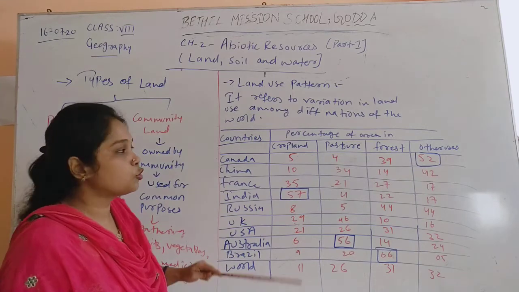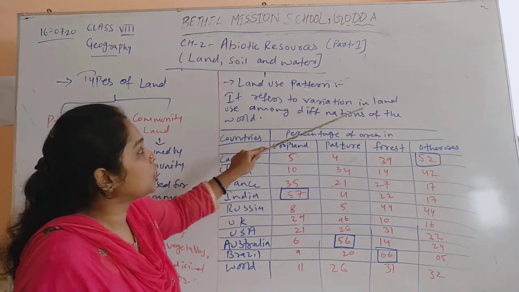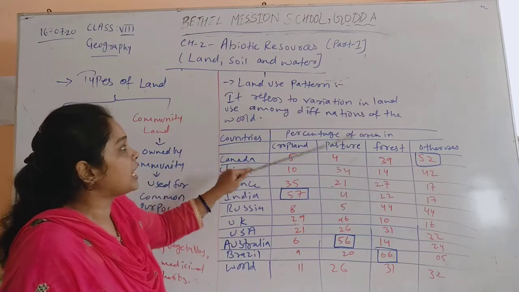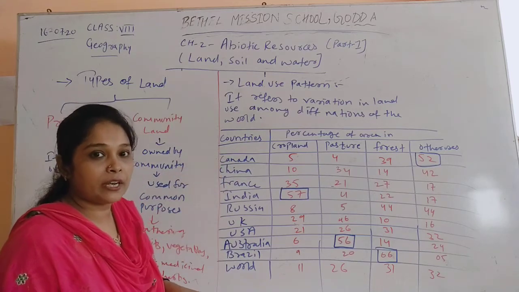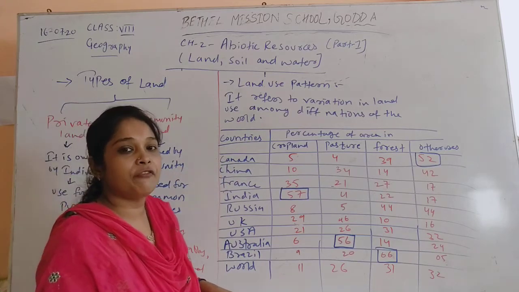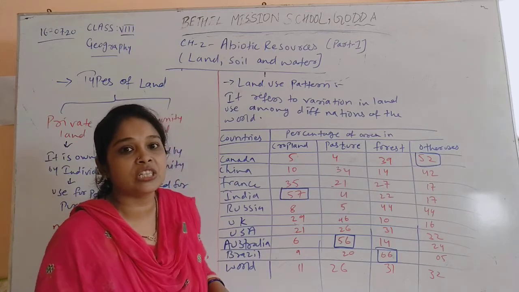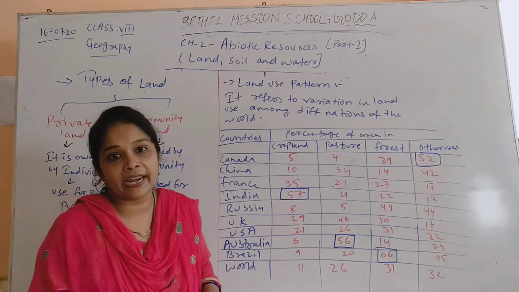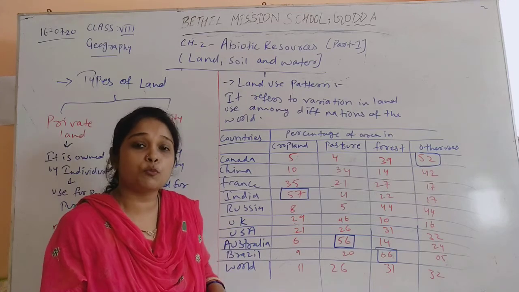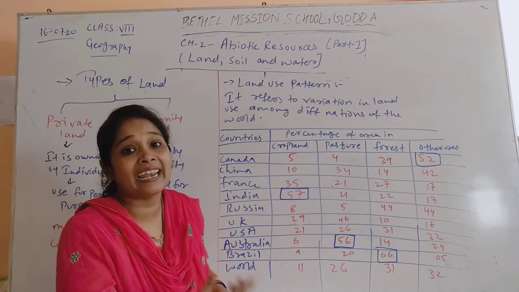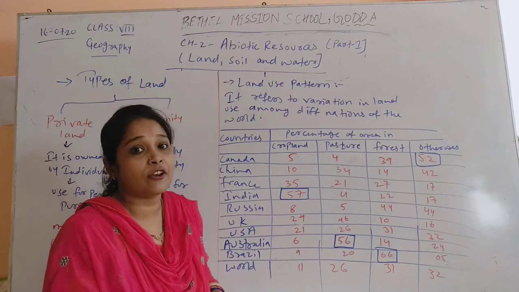Now what is land use pattern? It refers to variation in land use among different nations of the world. Land use pattern means that in the world we have different nations, and those nations have different percentages of land area, and how they are using those land areas and in which percentage, that is called land use pattern.